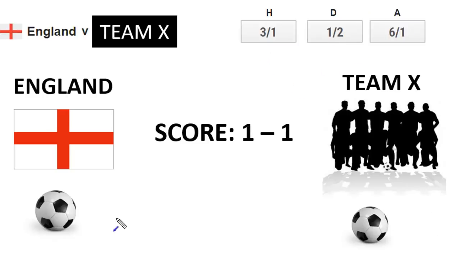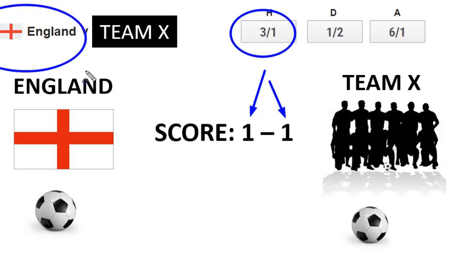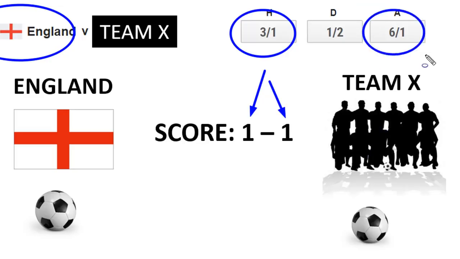Another situation where you might want to hedge your bet is this. Let's say, for example, during the game, maybe halfway or in the second half, the score is 1-1. Now, let's say I've already placed a bet on England to win. What I might do is, knowing that just in case Team X might score a goal in the next 45 minutes, I might want to start hedging my bet by placing a bet on the opposing team, especially if the odds are not bad. If it's 6-1, for example, or 5-1, I only have to risk about a couple of pounds, or maybe £1, to make back my original bet in case I'm completely wrong on my original bet.